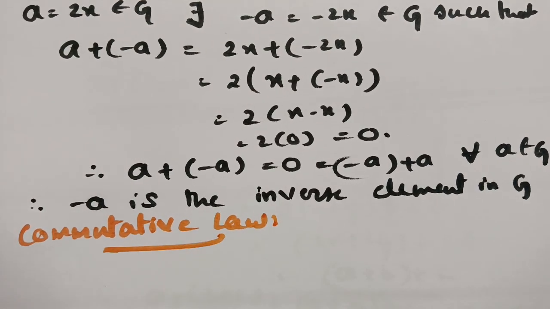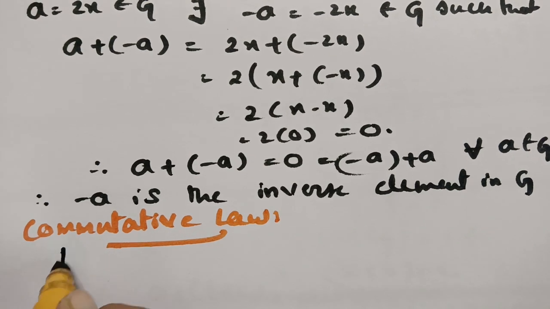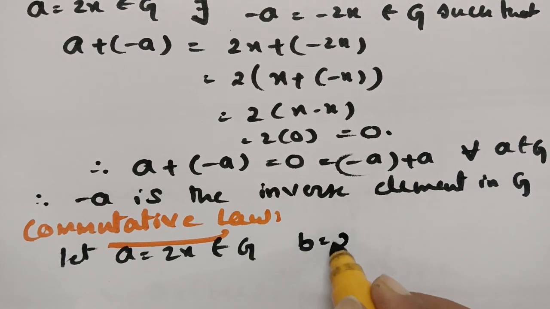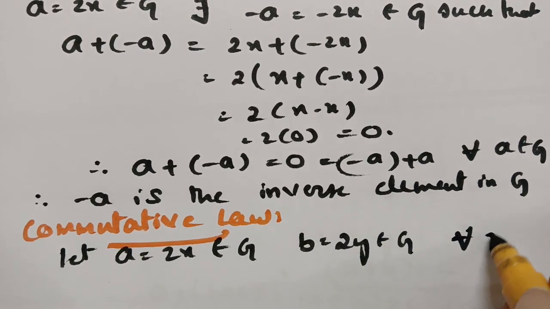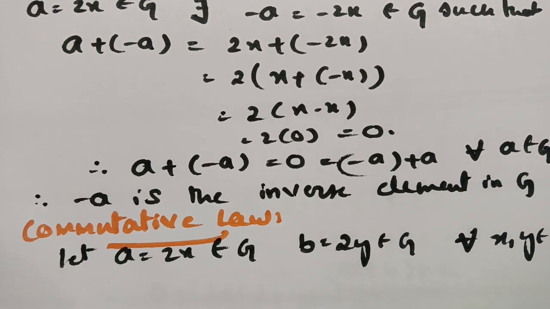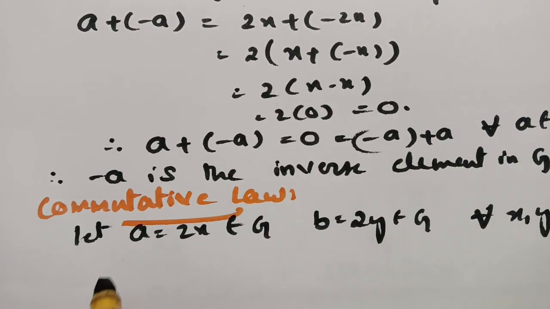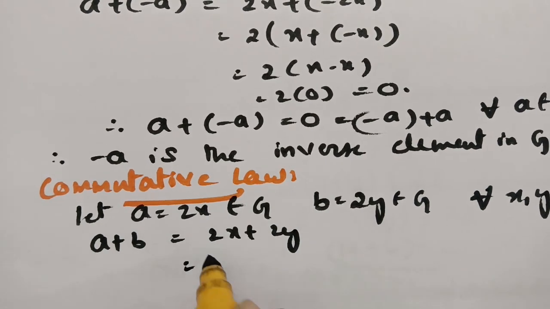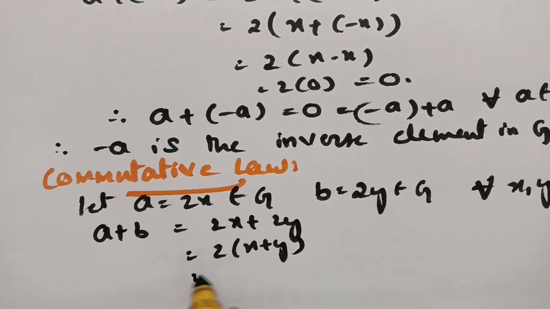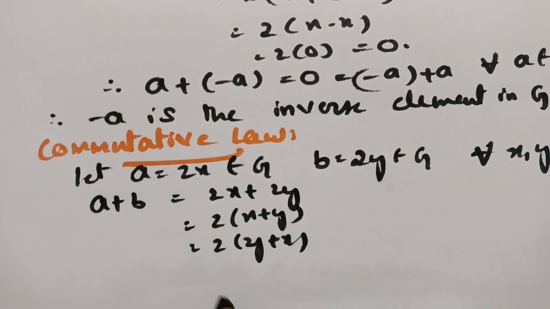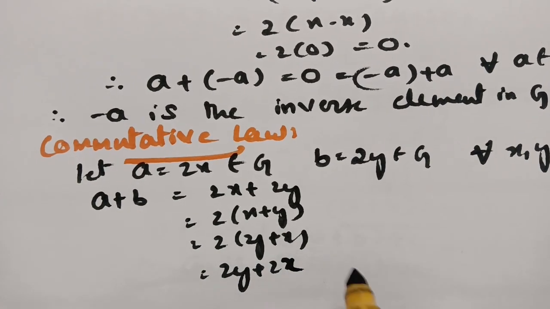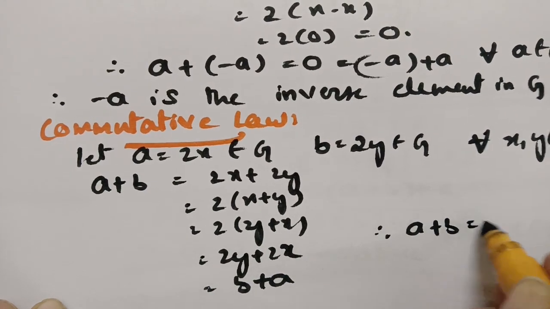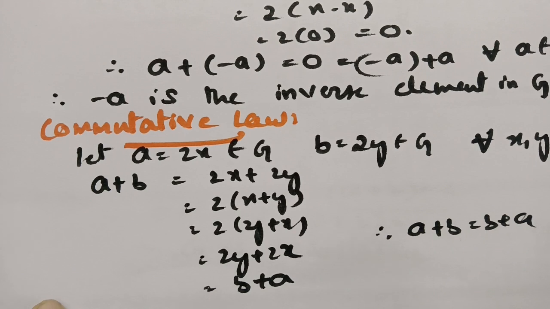For the commutative law, every time we have to take two elements. Let a equal 2x belong to G, and b equal 2y, which belongs to G, for every x, y in the set of integers. Therefore, if I take addition, a plus b will be 2x plus 2y. If I take 2 common, this will be x plus y. This can be written as y plus x, which is equal to 2y plus 2x, which is nothing but b plus a. Therefore, a plus b is equal to b plus a, which is commutative.